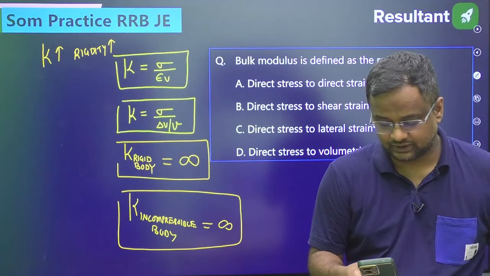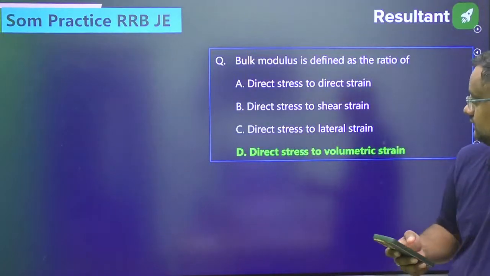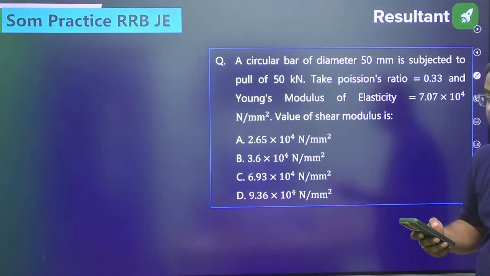Let me go to the next question. Direct stress to the volumetric strain. Do this one.